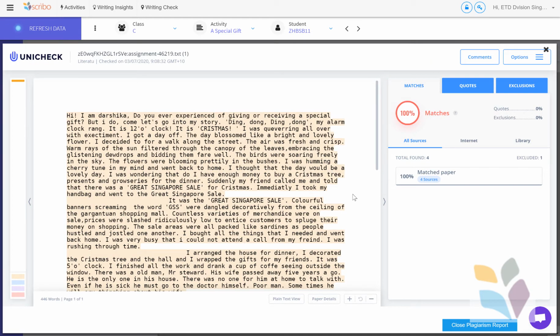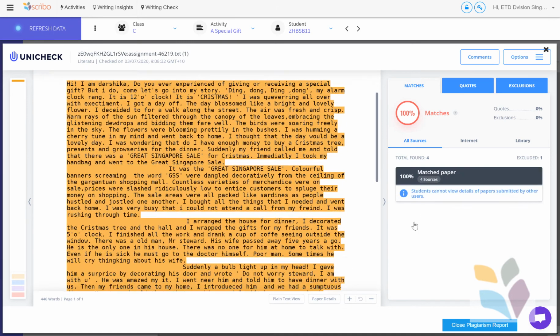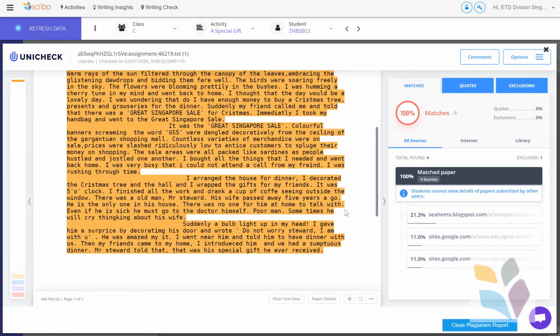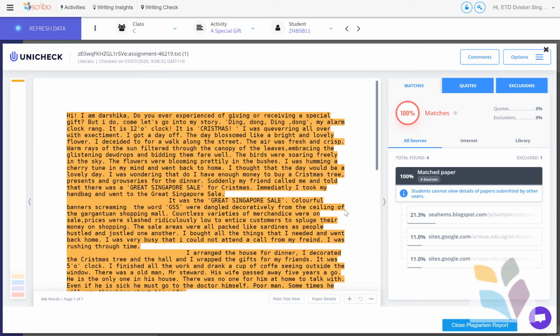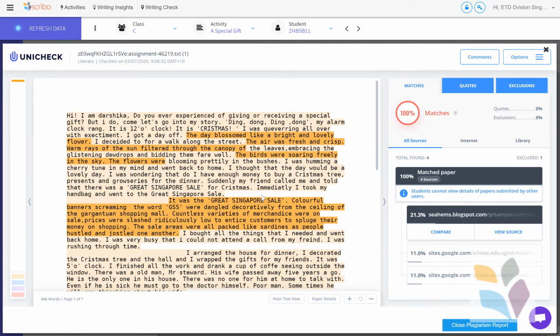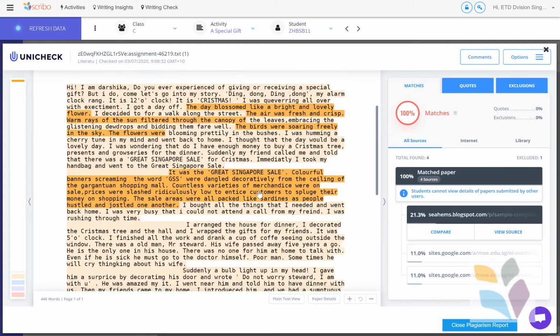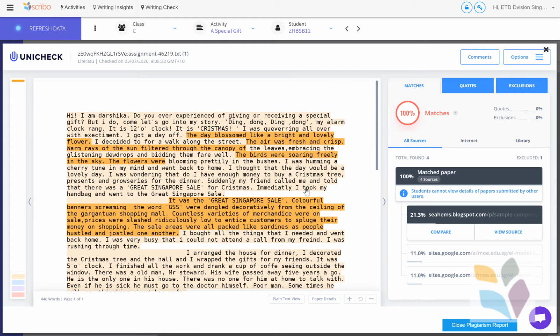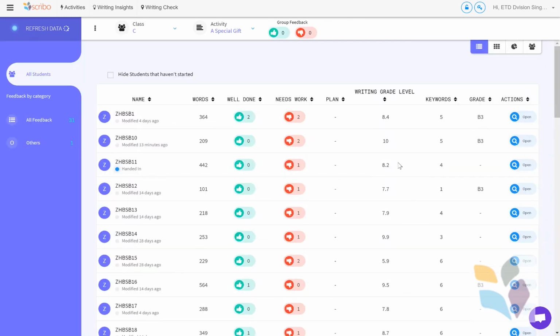Plagiarism can take a while. Obviously this paper has been plagiarism checked before, so it's a copy of something in its database. But you've got here the quotes, the pieces that I think have come from other places, all there, and that's the plagiarism checking, and it's certainly there for you to have a look at. It's not part of Scribo per se, it's run by Unicheck, but we do integrate with it. So it's quite an effective plagiarism checker that you can use in your class.